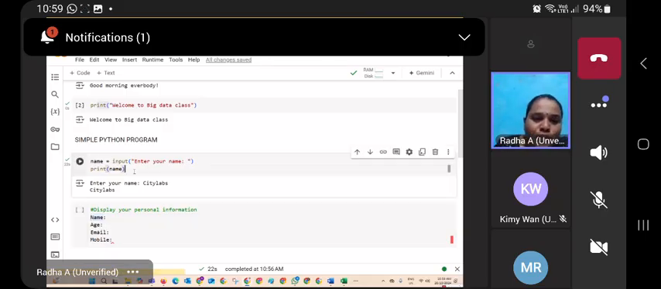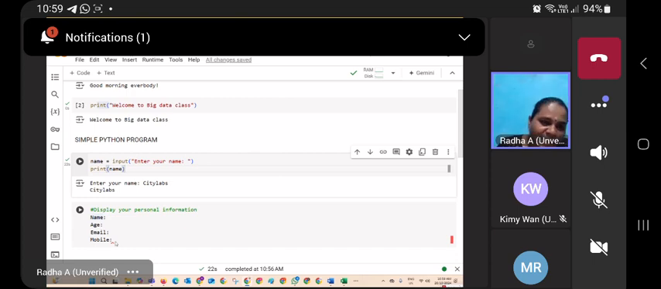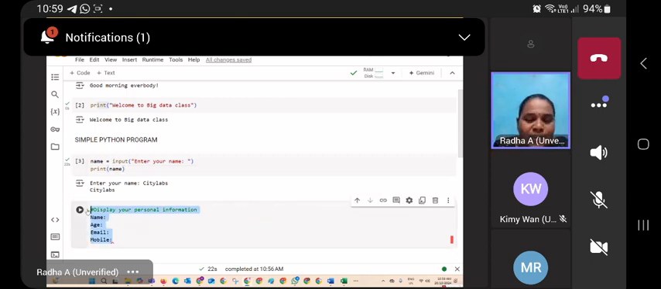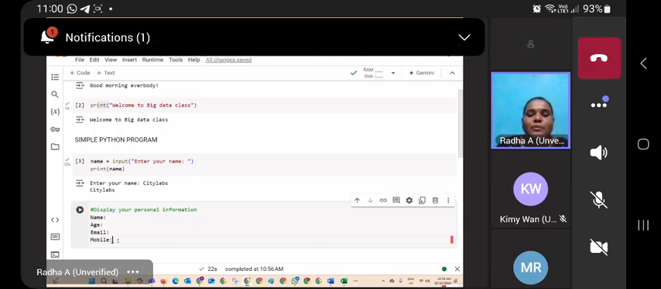Okay. So yes, please try this program. If you are done, let me know. Just try this exercise. I want to display your information: name colon, your name; age colon, your age; email colon, your email; mobile colon, and then your mobile number. Okay, so I need four pieces of information. Yes, try this program. Later I will share the code with you.